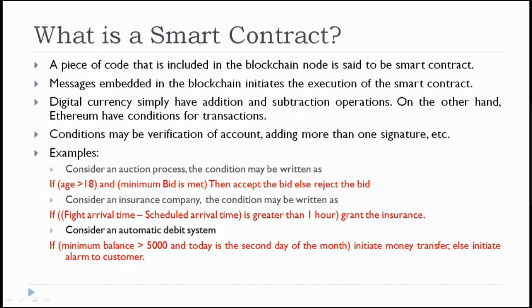So another condition that can be checked at the insurance end is that the insurance agent has to check whether the corresponding passenger has paid 500 rupees towards the premium before the flight departure time. At the clearing section of the insurance, they have to see whether the flight arrival time minus scheduled arrival time is greater than or equal to 1 hour. Then they need to grant the insurance.